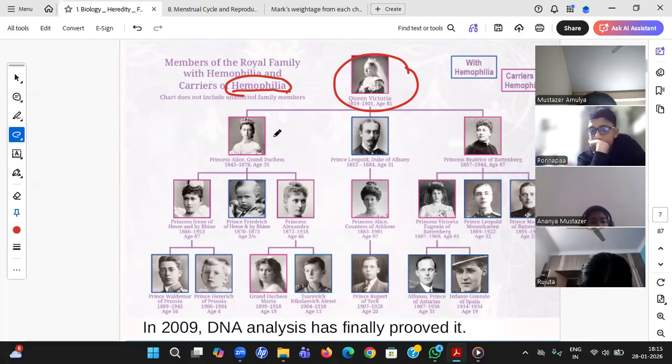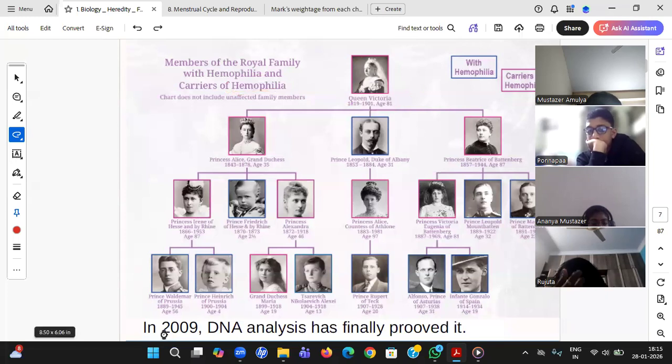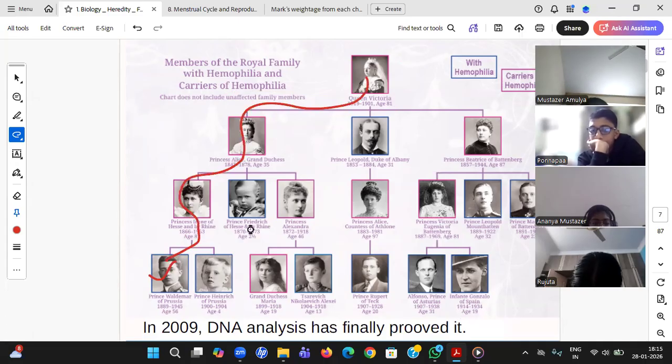Their blood is not clotting at the proper level and in a proper time. So this is what they called the curse. They were saying it was a curse, but ultimately in 2009, when this heredity and genetic concept arose, they did DNA analysis and finally proved how this particular person got that disease by tracing her. And they also saw it was not passed to all of them. It is only passed to a set of them.